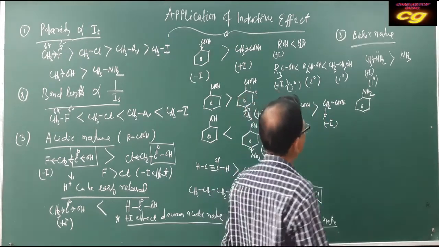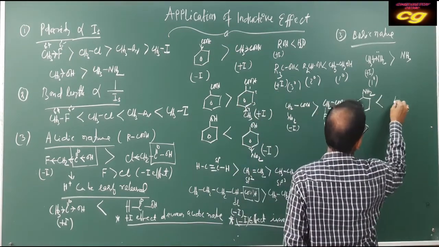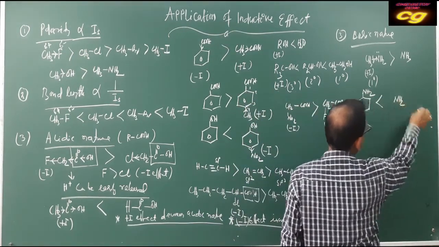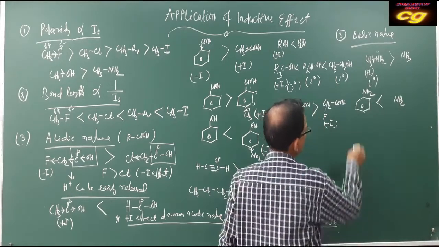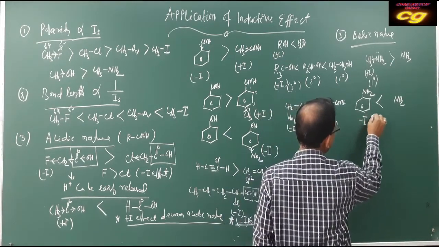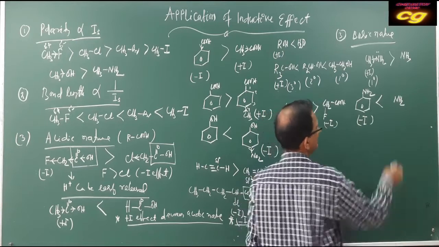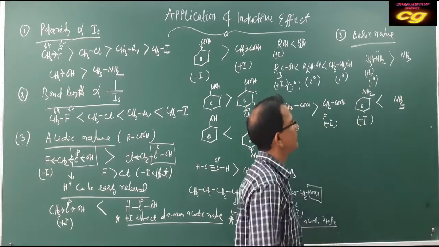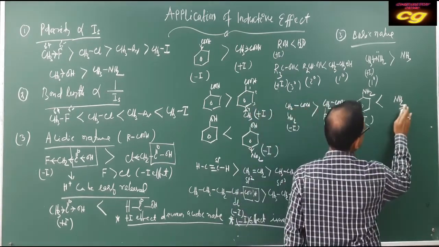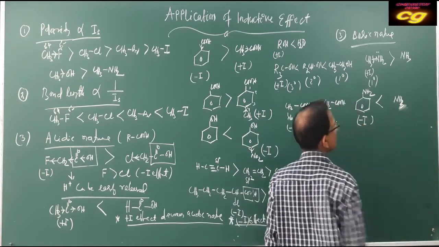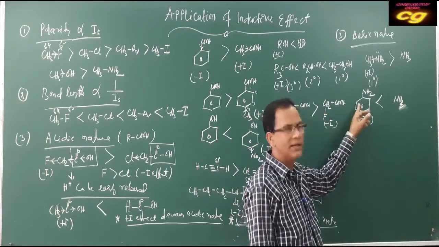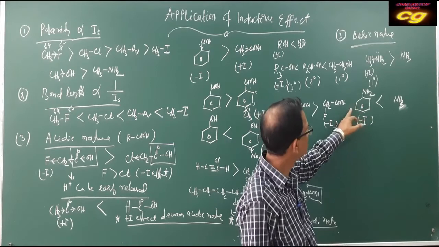Aniline is less basic than ammonia. Why? It has a minus effect. Already I have told you it has a minus effect. That's why, in comparison to ammonia, NH3, aniline is less basic because the